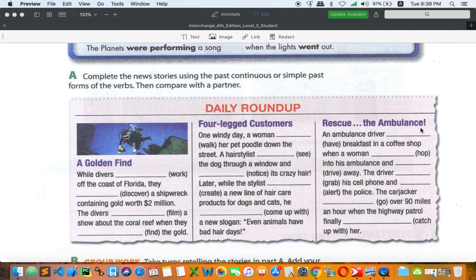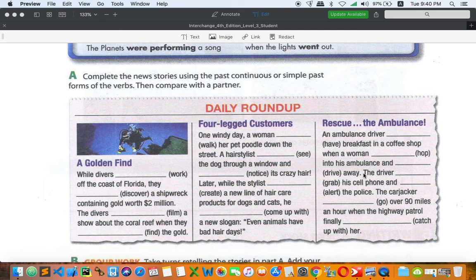All right, so let's go on to the rescue ambulance. Why? The ambulance is supposed to help other people, but in this case, they rescue the ambulance, like they have the ambulance. So let's see and find out what's wrong with this story. Okay, an ambulance driver. So let's read first. Had breakfast in a coffee shop when a woman hopped into his ambulance and drove away. Okay, so when you do this exercise, everybody, I would like you to read one sentence, the whole sentence, in order to find out the story. Okay, you cannot just go one by one, otherwise you will get lost, or maybe you get the answers wrong.